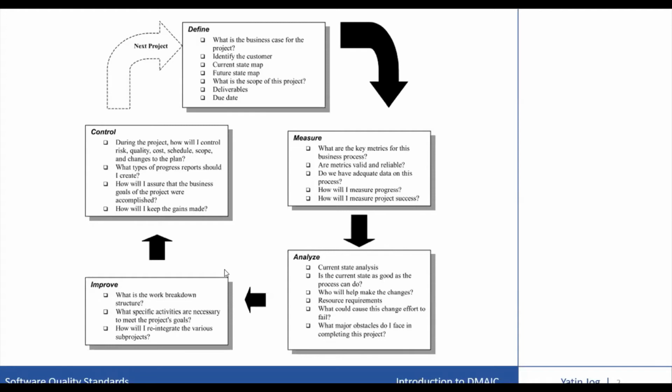In the analyze phase, we can focus on current state analysis. What is the current state of the project? Is this current state as good as the process can do? Who will help make the changes, in case any changes are required? What are the resource requirements for these changes? What could cause this change effort to fail? What major obstacles can one face in completing this project?